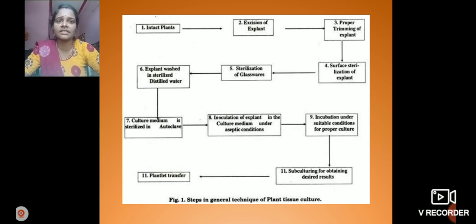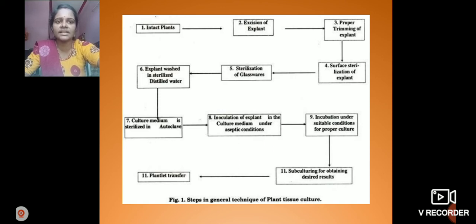In the sterilization process, as I already told you, surface sterilization is done for the explant also. Next, the vessels used in this technique, glass vases, conical flasks and beakers, are also sterilized. After that the explant is washed with sterilized distilled water. Next, the culture medium is sterilized in an autoclave. After sterilization in the autoclave, the culture medium is used.